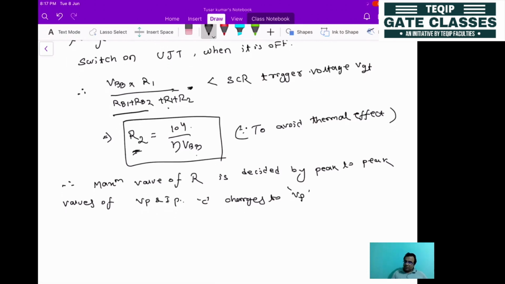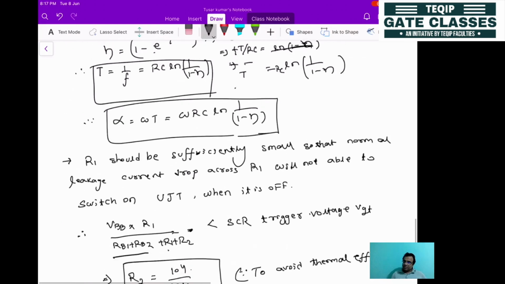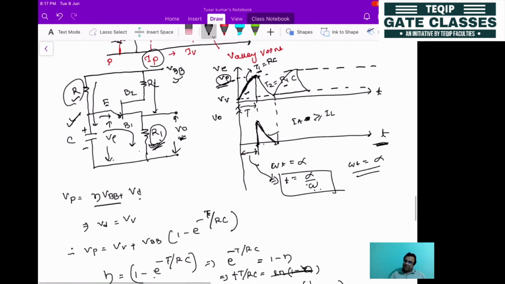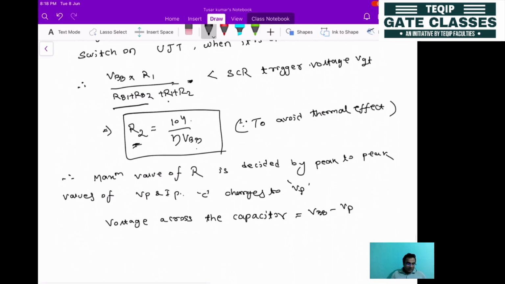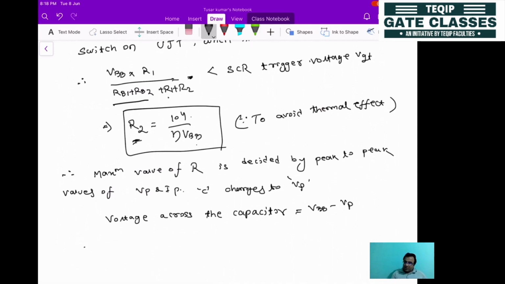Okay, so what is the voltage across the capacitor? You can write that it will be equal to the total voltage VBB minus the maximum voltage Vp. VBB is the supply voltage, and Vp is the voltage it will reach. That will be the voltage across the capacitor. Then how to calculate R max?